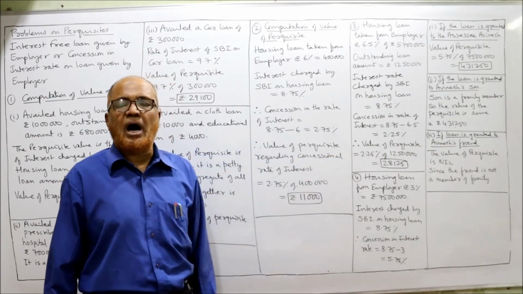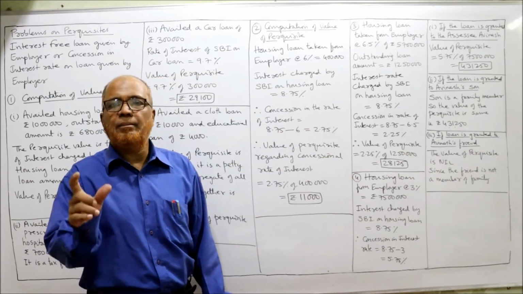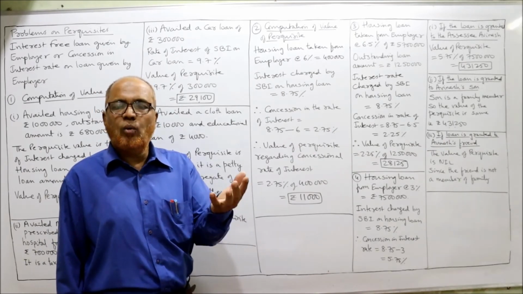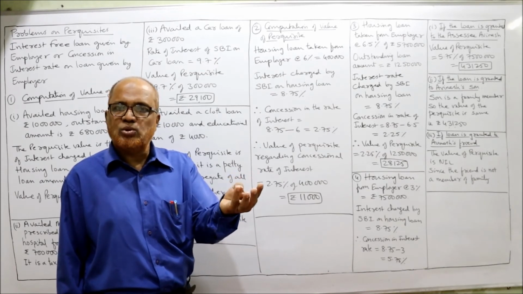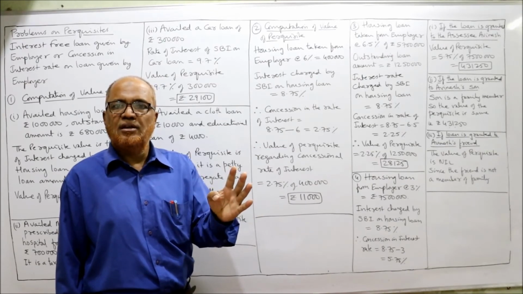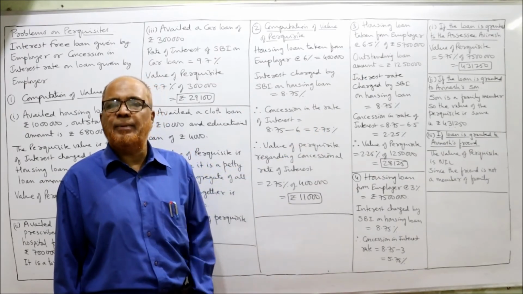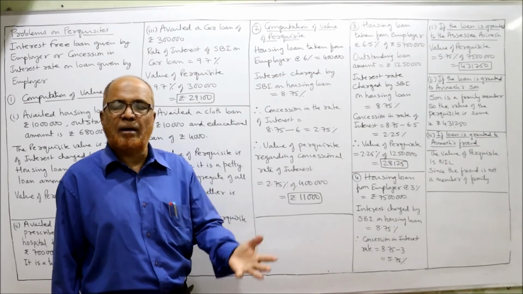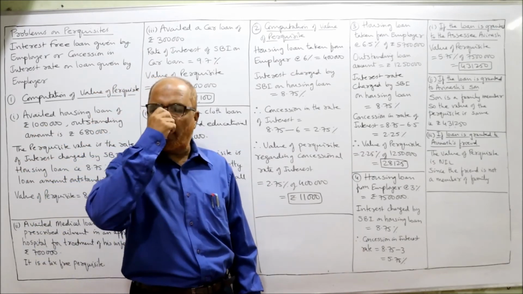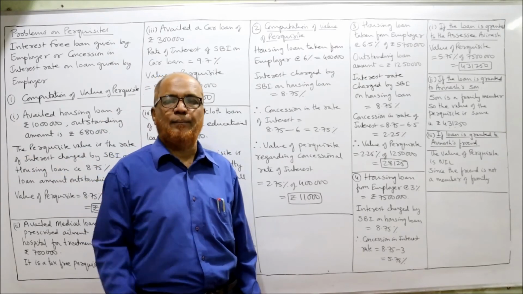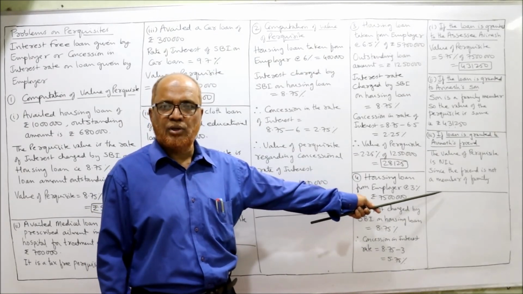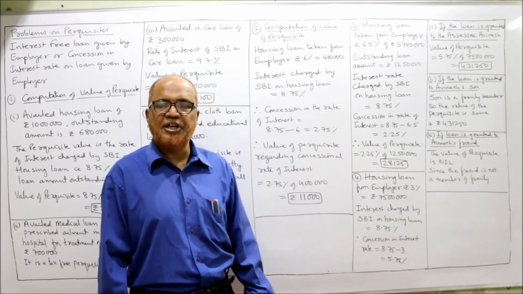If the loan is granted to Avinash's friend, remember, friend is not part of the family. Friend does not come within the ambit of family. Who are the persons who will come within the ambit of the family? Spouse, parents, children, children's spouses. That's it. Friends will not fall within the ambit of family. Even dependent parents will come under family. The friend is not a part of the family. So if the company provides the loan to Avinash's friend, it is not a taxable perquisite in the hands of Avinash. The value of the perquisite is nil in the hands of Avinash.